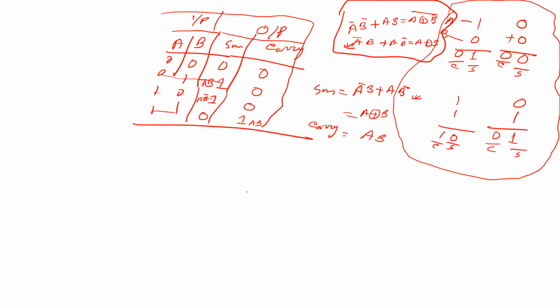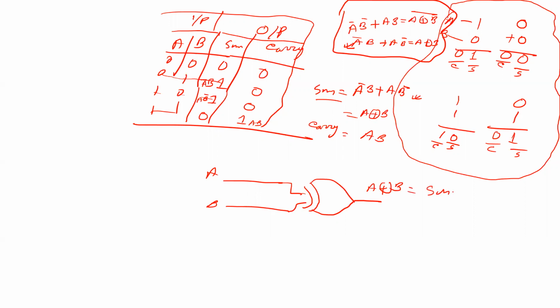So suppose this is your input, one input a, another input b. If this is the exclusive OR gate, then this is a exclusive OR b, which means this is the sum. So your output is sum.